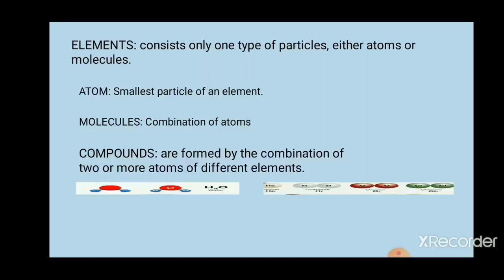Now here, see that. Now find out the difference between molecules and compounds. A molecule is a combination of two or more atoms of the same element. I already gave the example of the hydrogen molecule. A hydrogen molecule is a combination of two hydrogen atoms. An oxygen molecule is a combination of two oxygen atoms. A chlorine molecule is a combination of two chlorine atoms. But in the case of compounds, it is a combination of two or more atoms of different elements.